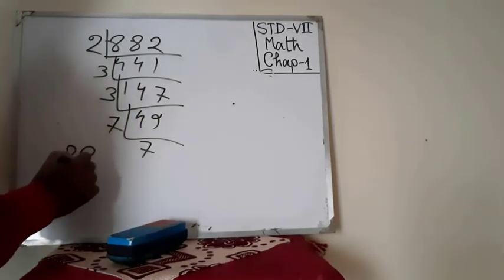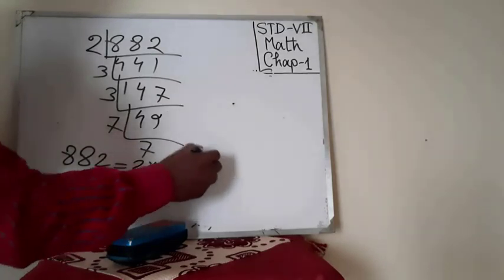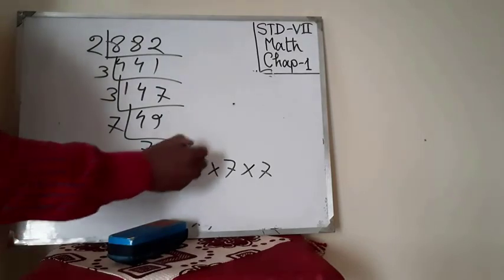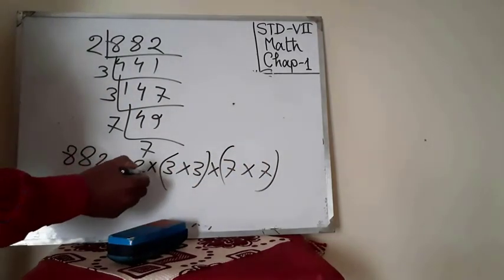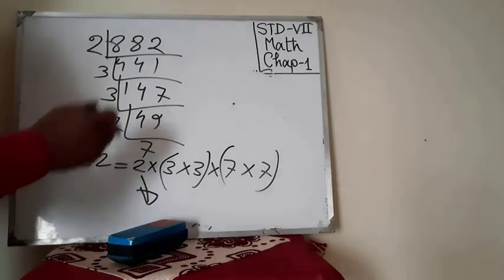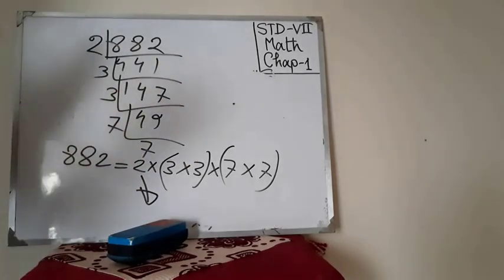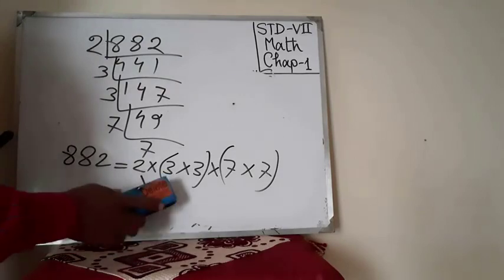That means 882 equals 2 into 3 into 3 into 7 into 7. Look, how many pairs? There are 2 pairs. Only this 2 is unpaired. Whatever digits you get unpaired, by these digits you will divide, then you will get the perfect square number.